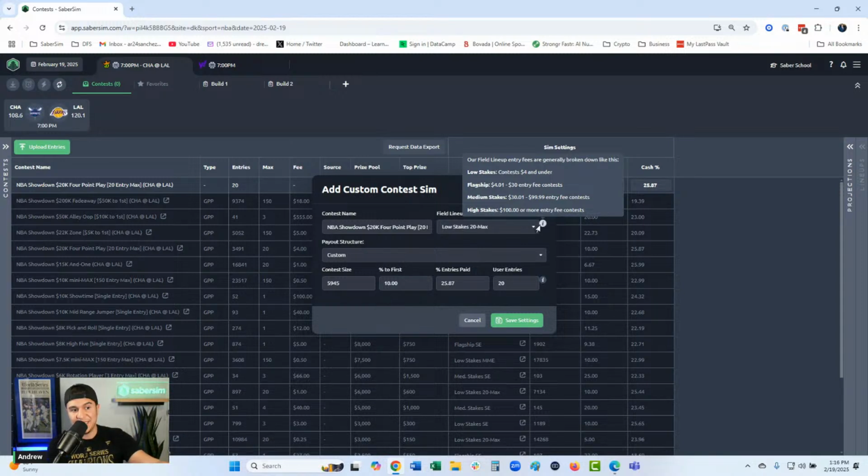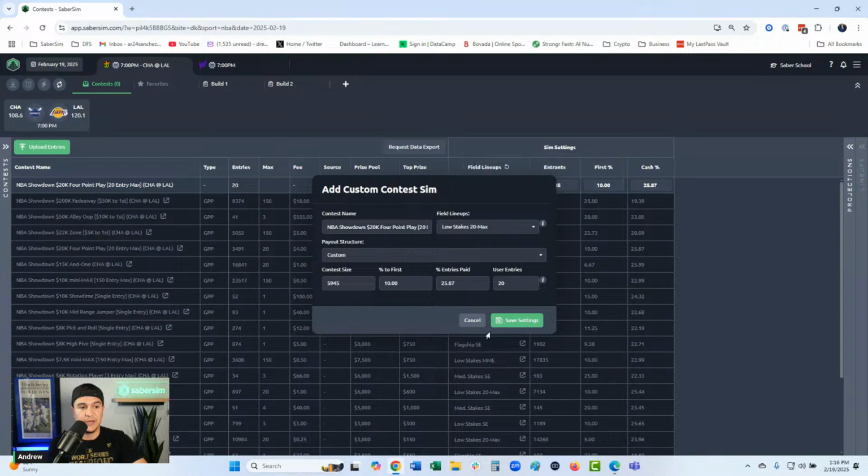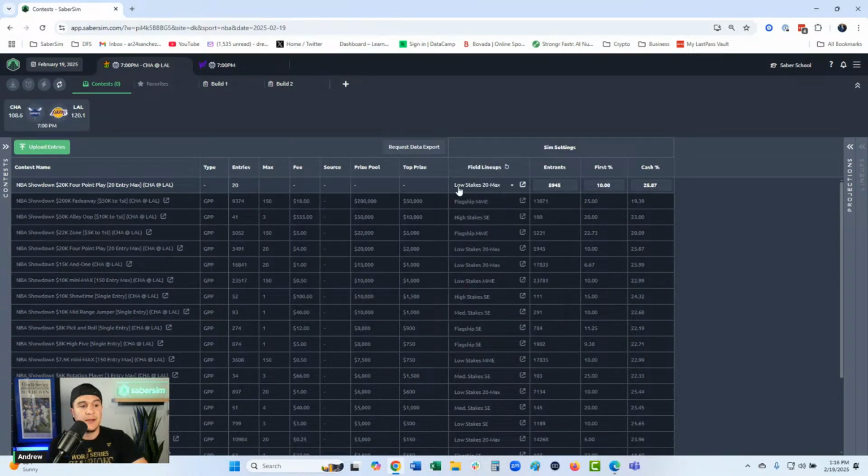So flagship is any contest $4.01 to $30, and low stakes is $4 and under. Medium stakes is $30.01 to $99.99, and high stakes is $100 or more. So that's how we are splitting up all of our buckets. Something to keep in mind there.